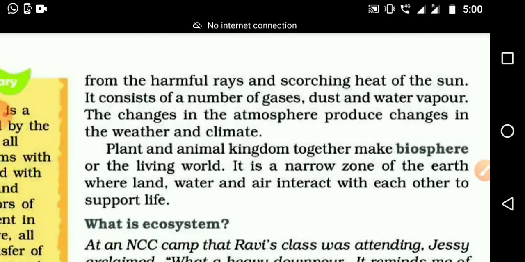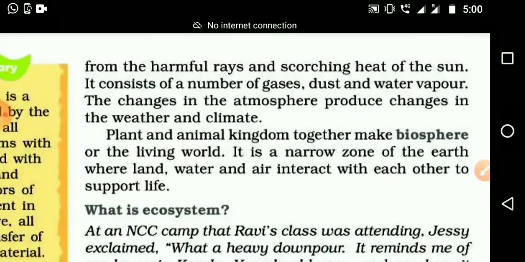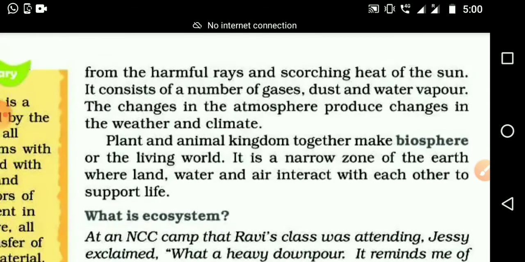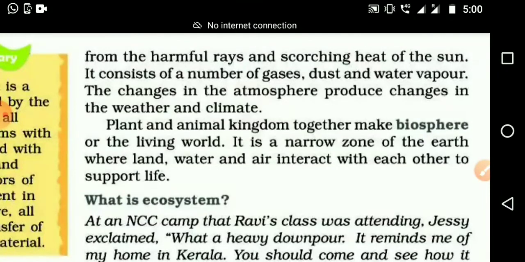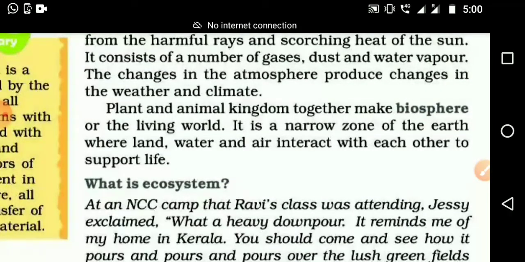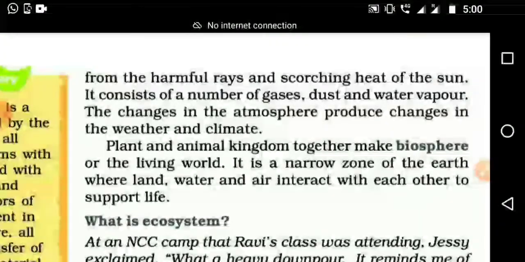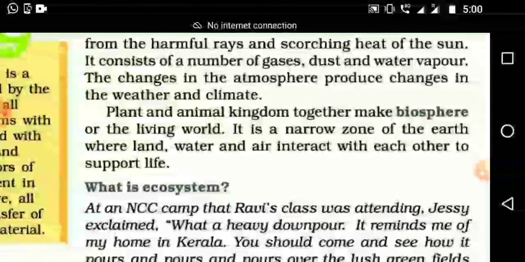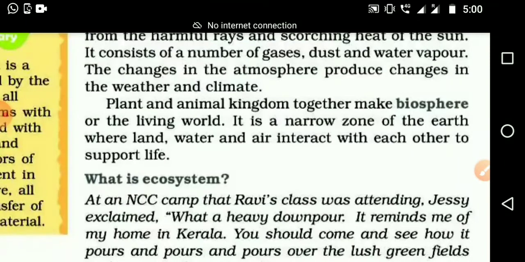The atmosphere consists of a number of gases. You studied in smaller classes, in third standard, photosynthesis, and at that time you studied about carbon dioxide, oxygen. So it consists of not only one or two, but hundreds of gases: nitrogen, carbon dioxide, oxygen, helium, many types. With that, what else can we see in nature? Dust and water vapor.